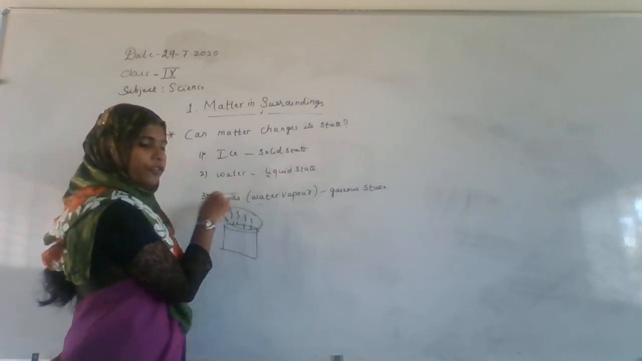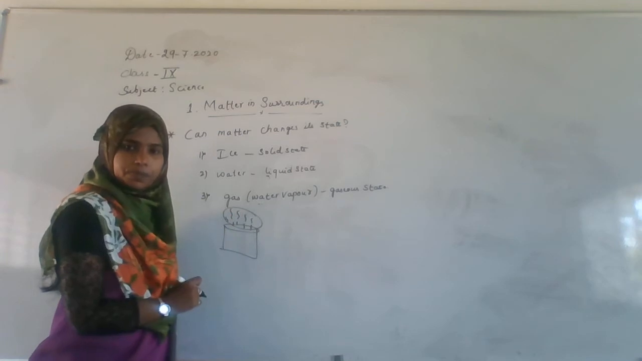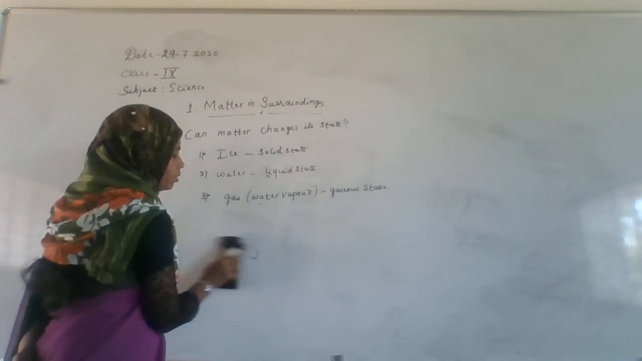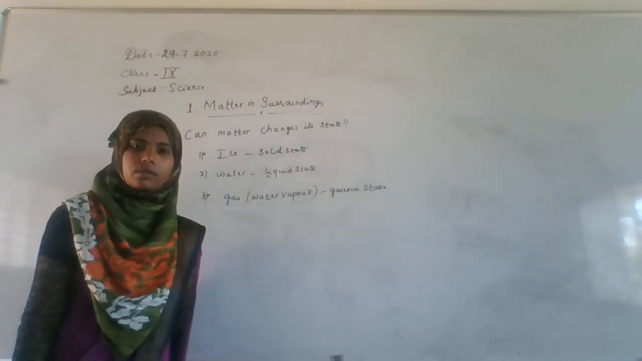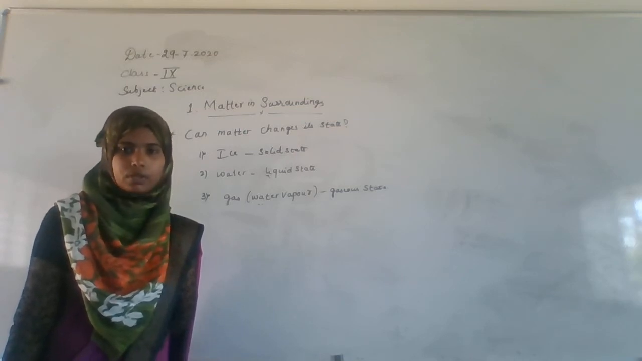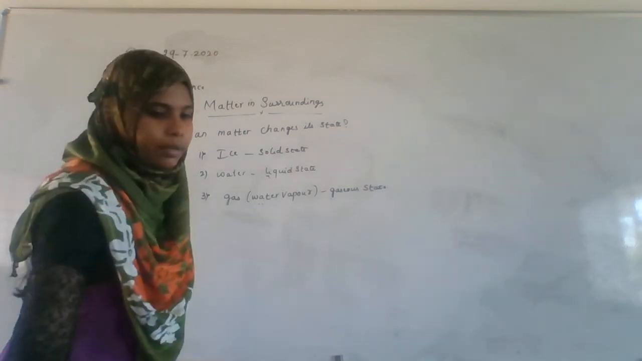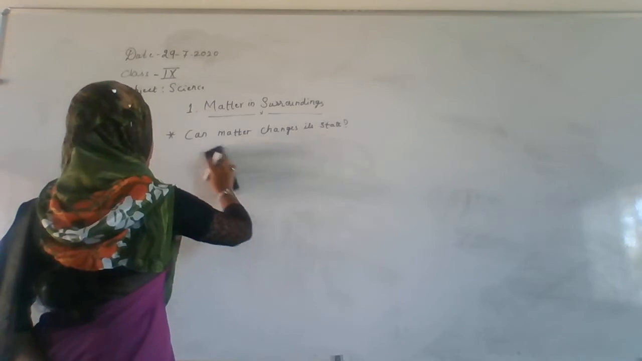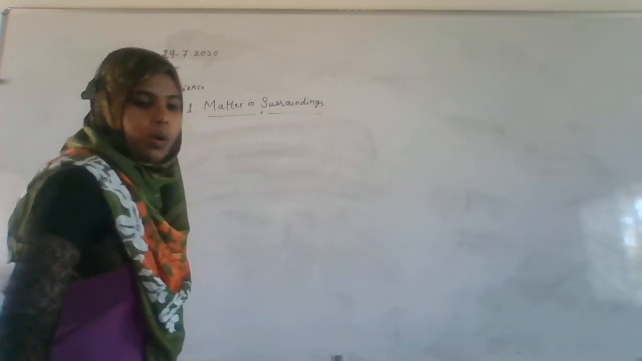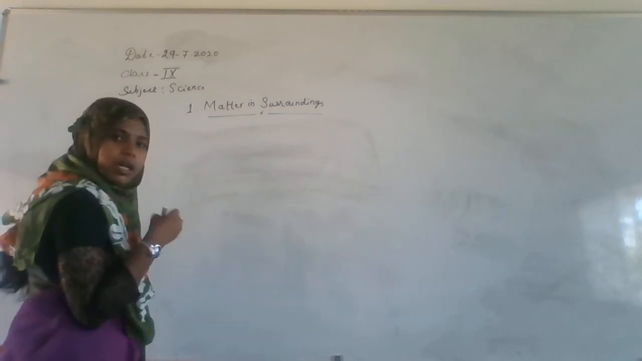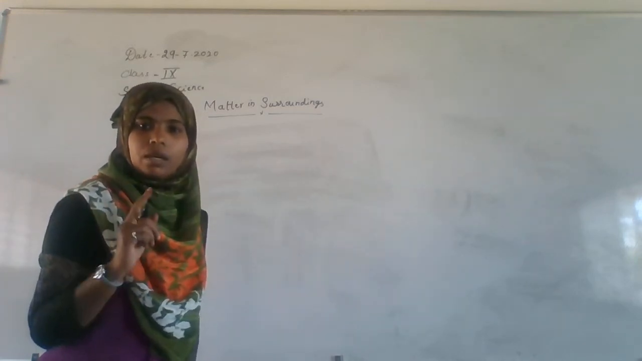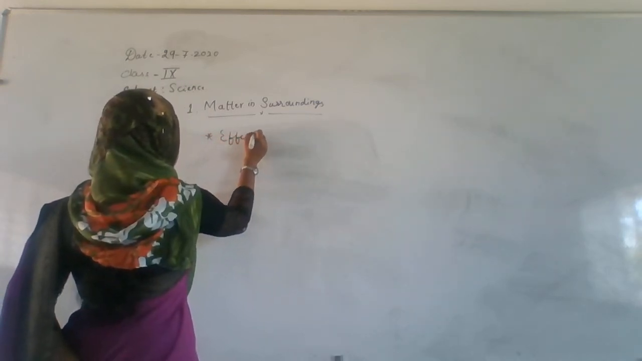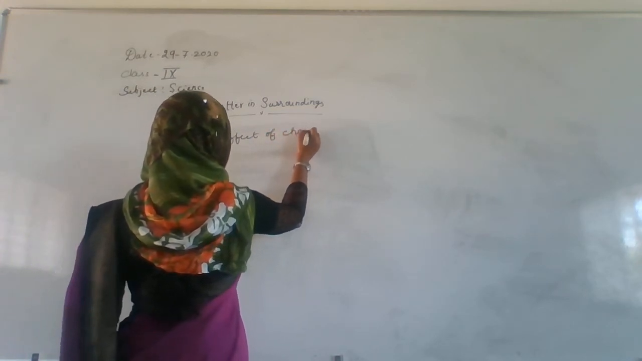So what is the reason for changing its state? The reason is temperature. What made the water change its state was the temperature, that is, the effect of change of temperature on matter. Only then does our matter change its states. So the first thing here is the effect of change of temperature.